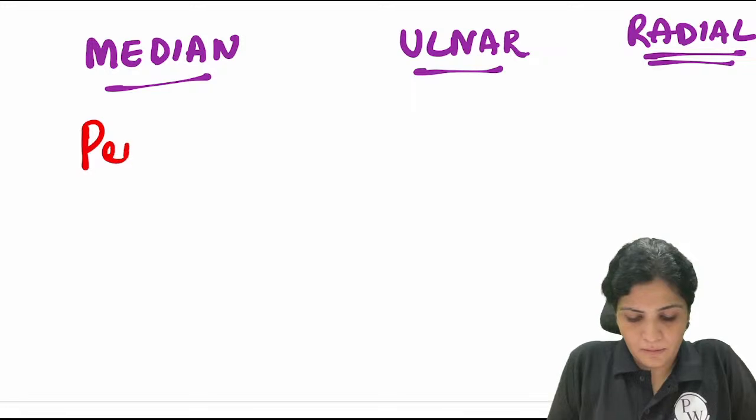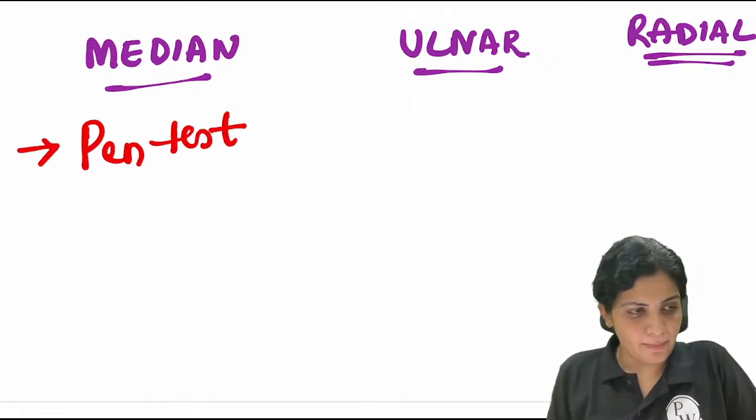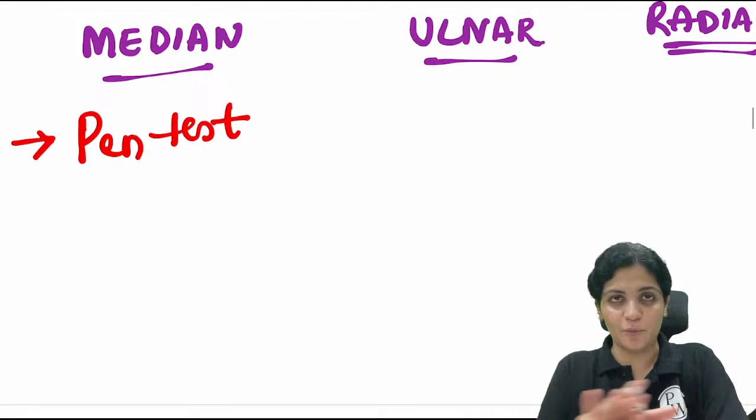Very good. Book test. Okay, this is the answer for the pen test: median. Okay, correct. Pen test, median. Done. We are done with the pen test.